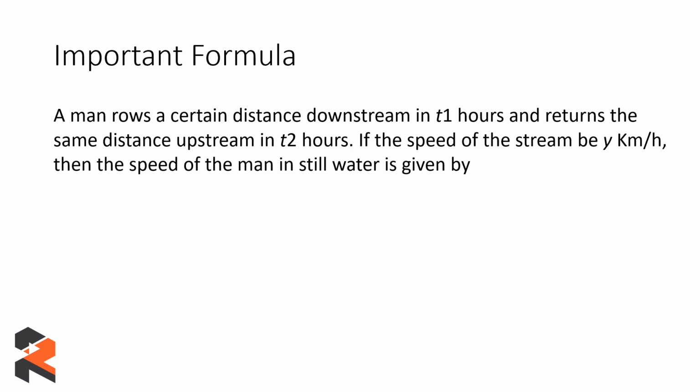First of all, there are two different timings which are given. So he takes t1 hours downstream and t2 hours upstream, and the speed is given, which is the speed of the stream, and we are required to find the speed of the person in still water. So it is given by the formula y into (t2 plus t1) upon (t2 minus t1), and again you need to take care of the unit conversions. So the unit will be kilometer per hour.